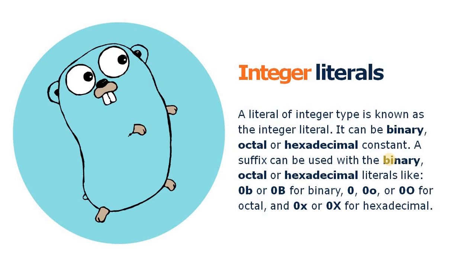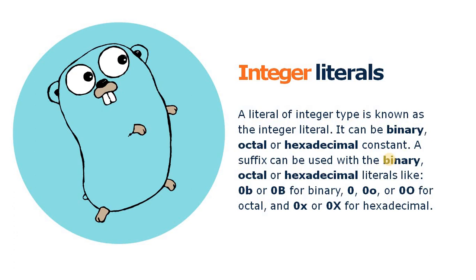In case of binary, octal and hexadecimal literals, we need to add a prefix. In case of binary, we need to add 0b or 0B, either one of them. So you can use 0b with the b letter in lowercase, or you can use the B letter in uppercase.